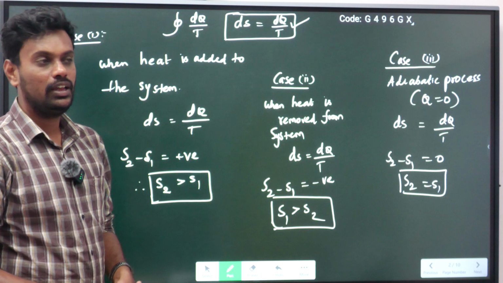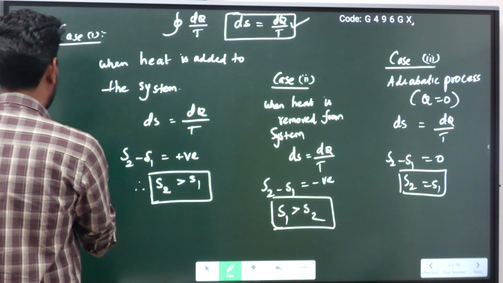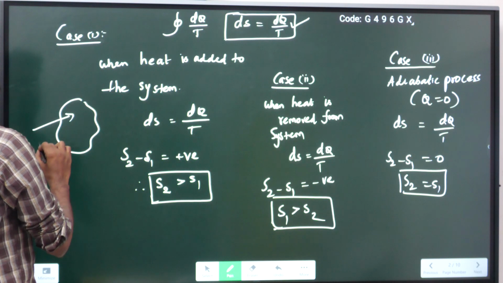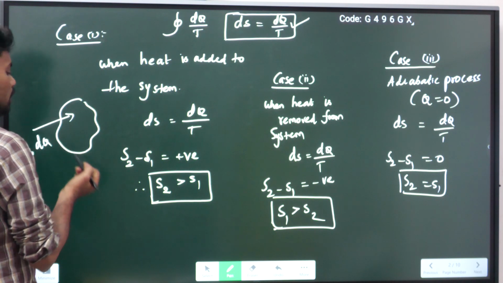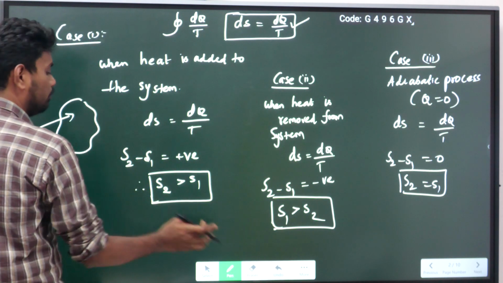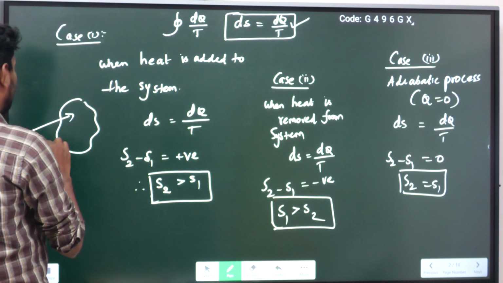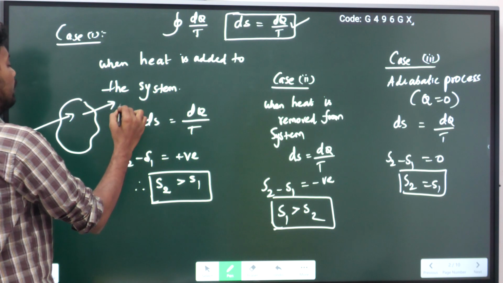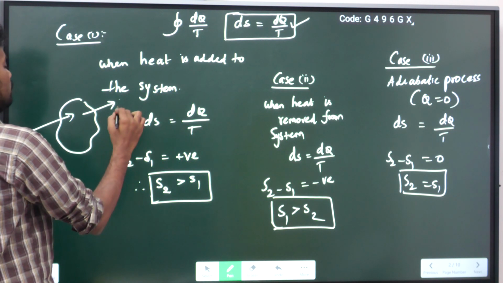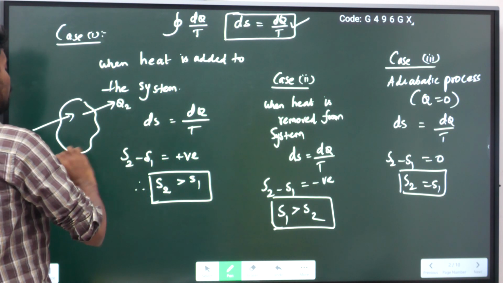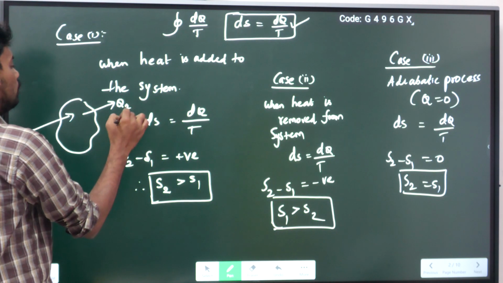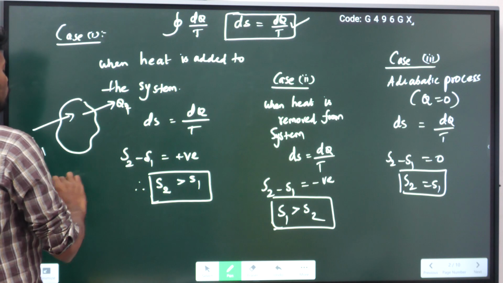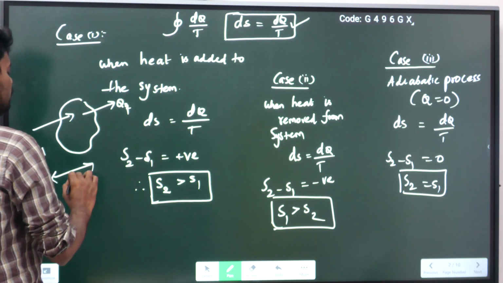In case 1, suppose I am considering this one system, and in this system I am supplying a heat dQ. The heat enters here and leaves here; take this as Q1 and this as Q2. Suppose it is steady state, then Q remains constant and does not vary. So the transfer of heat is dQ.